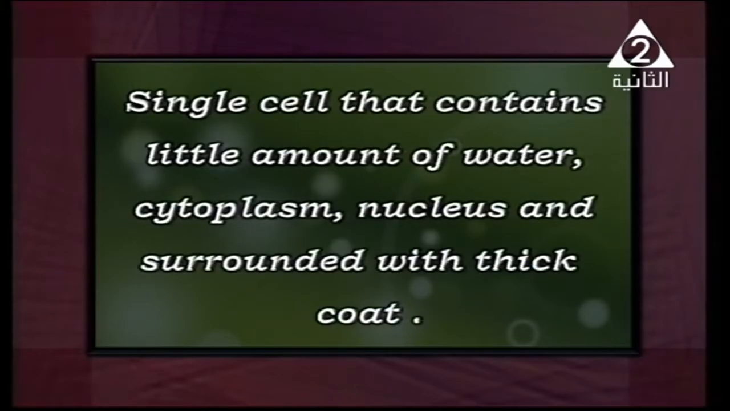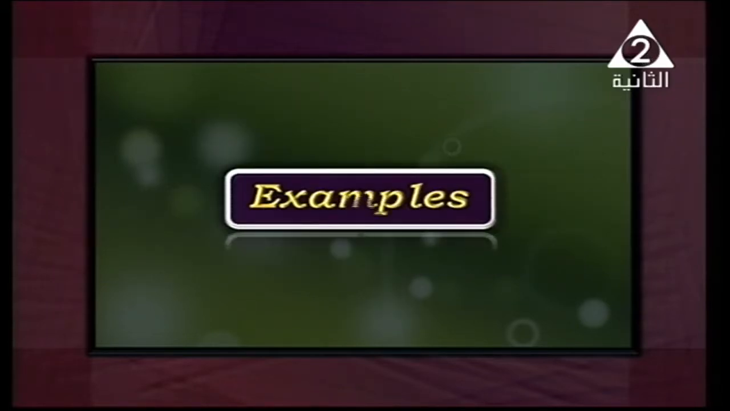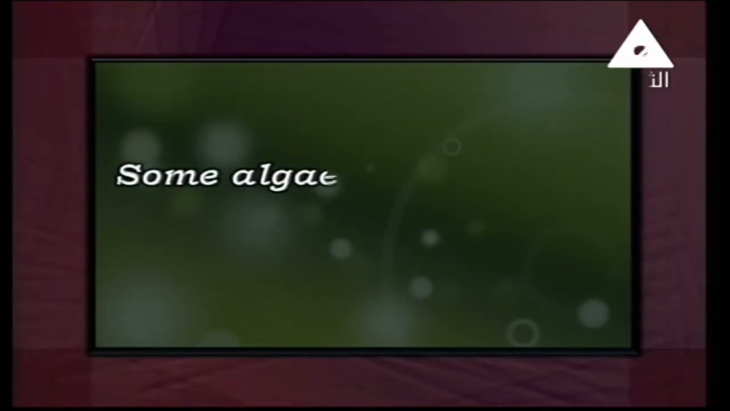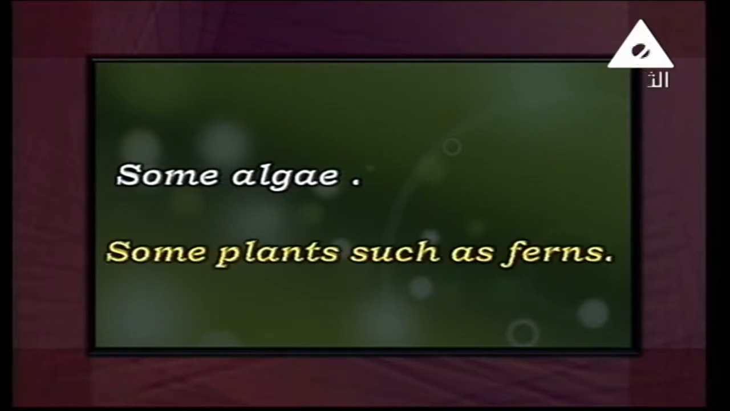A spore is a single cell that contains a little amount of water, cytoplasm and a nucleus, and don't forget that it is surrounded with a thick coat to protect it from hard environmental conditions. We have some examples here, like some types of algae, or primitive plants. Some plants, such as ferns.